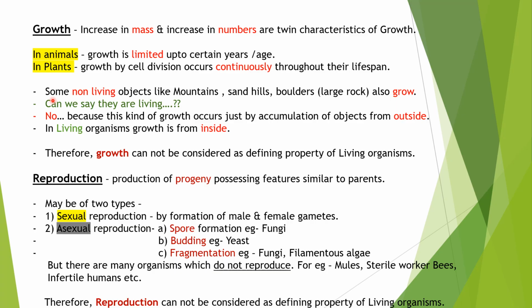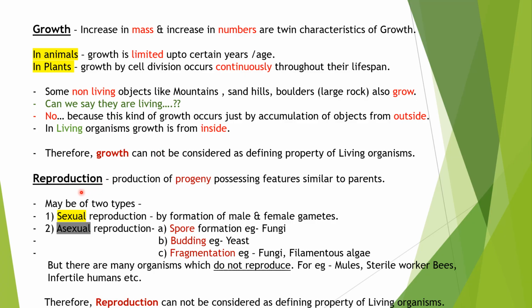But you know that some non-living objects like mountains, sand hills or boulders, that means large rocks, also grow. Then can we say that they are living things? Obviously no, because this kind of growth occurs just by accumulation of material from the outside, and in a living organism, growth is from inside. Therefore growth cannot be considered the defining property of living organisms, because some non-living things also grow.